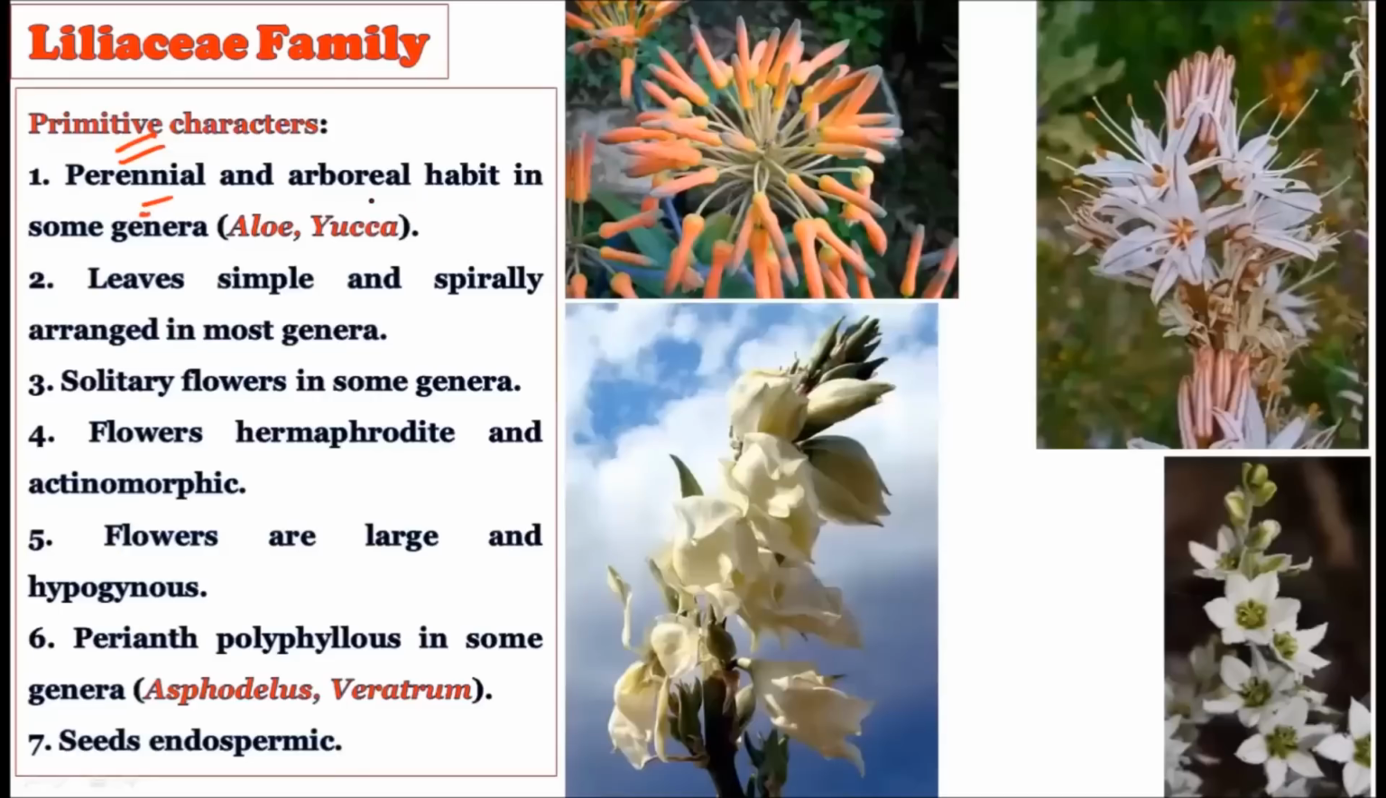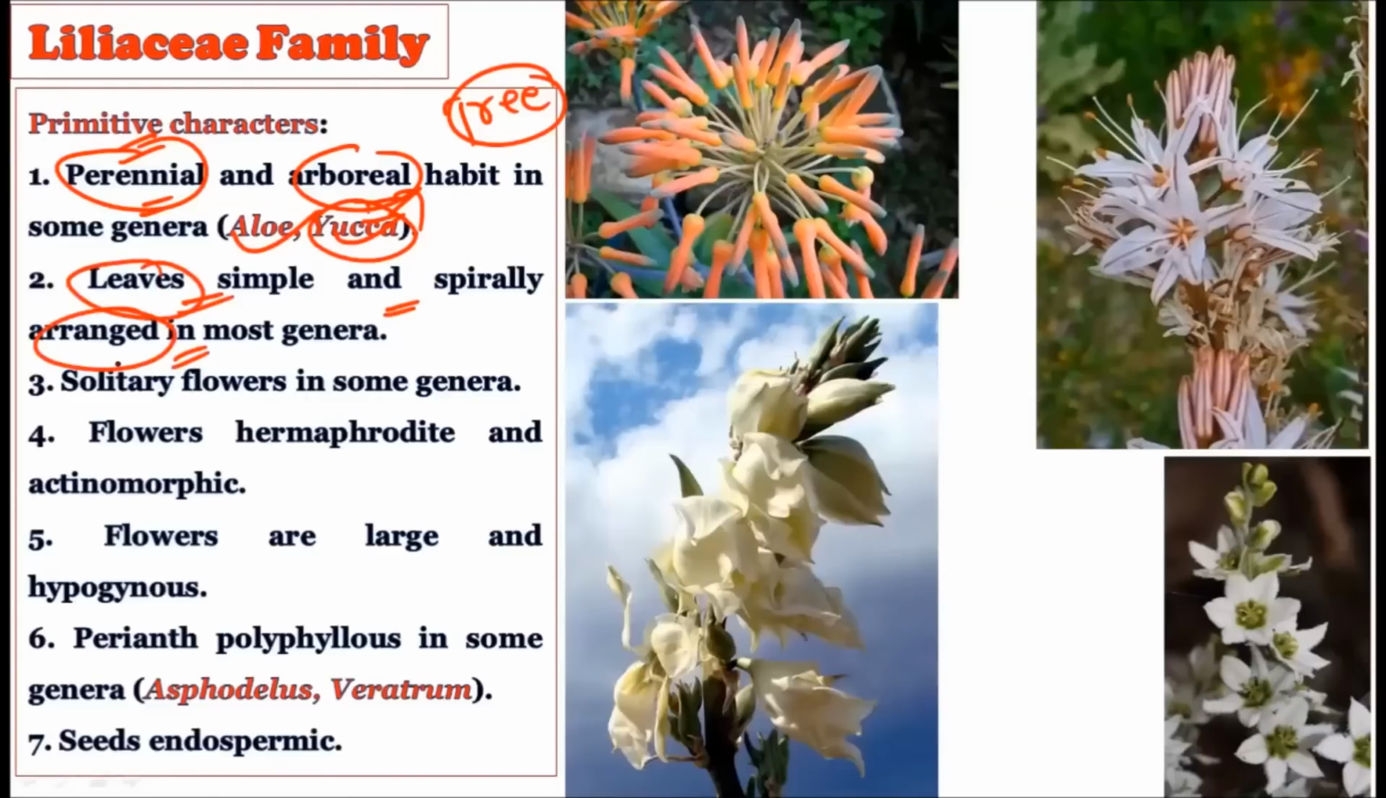See, perennial or the arboreal habit, that is the tree habit, is shown by some of the plants, and as you know, this is considered a primitive characteristic, in the case of Aloe and Yucca. Aloe is a perennial plant and Yucca is showing the arboreal habit, and both of these characteristics are considered primitive characters. Then the leaves are simple and spirally arranged in most of the genera. Again, the simple leaves and the spiral phyllotaxy are considered primitive characters.